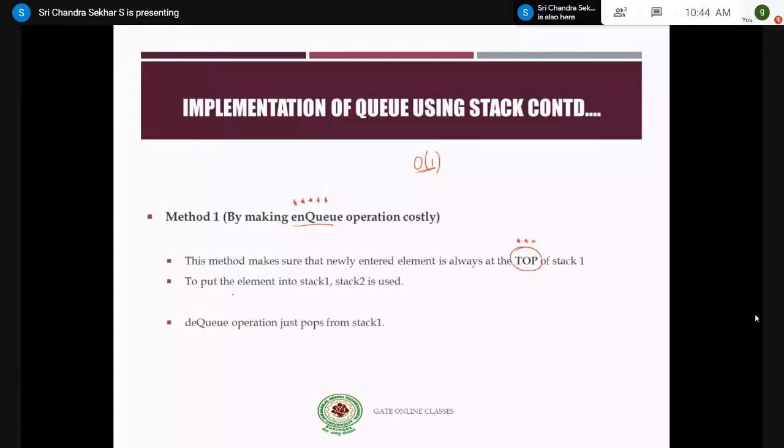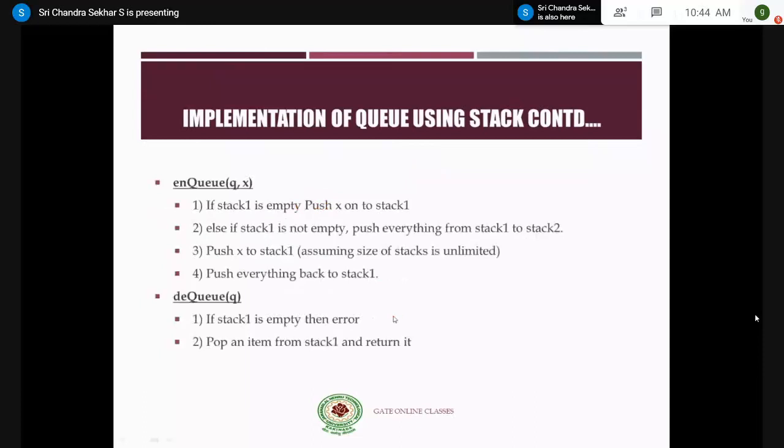We'll see how this is happening, right? To put the element into stack 1, stack 2 is used, and DQ operation just pops from the stack. So coming to the algorithm part of these NQ and DQ operations, we are making the NQ operation costly for this method 1, right? So the NQ operation of Q comma X involves a lot of pushes and pops. We'll see how it is happening.